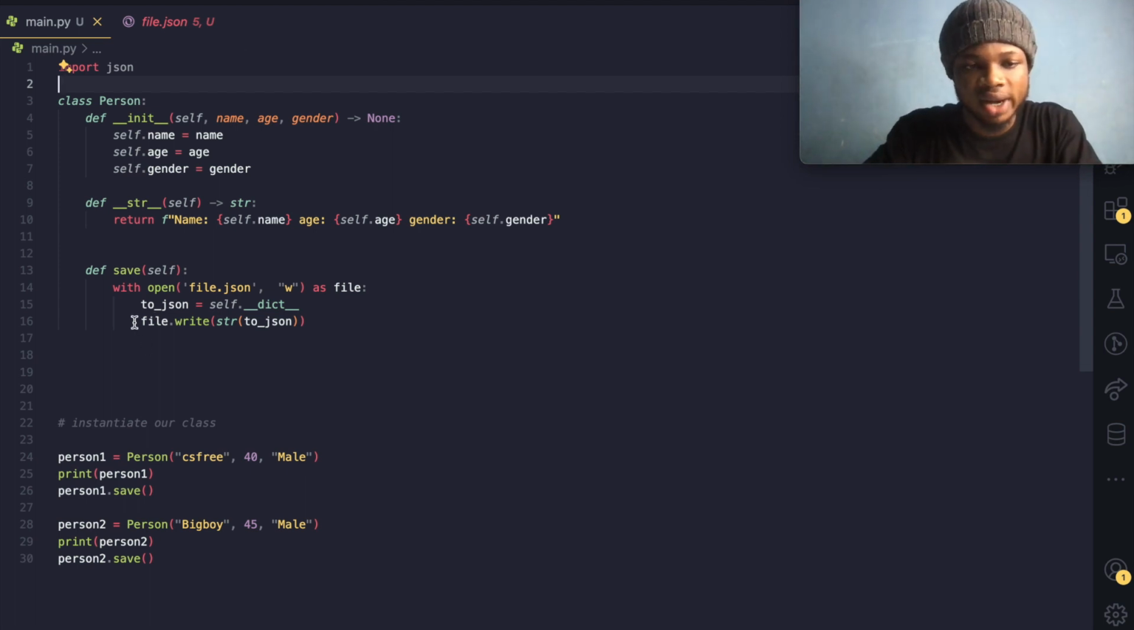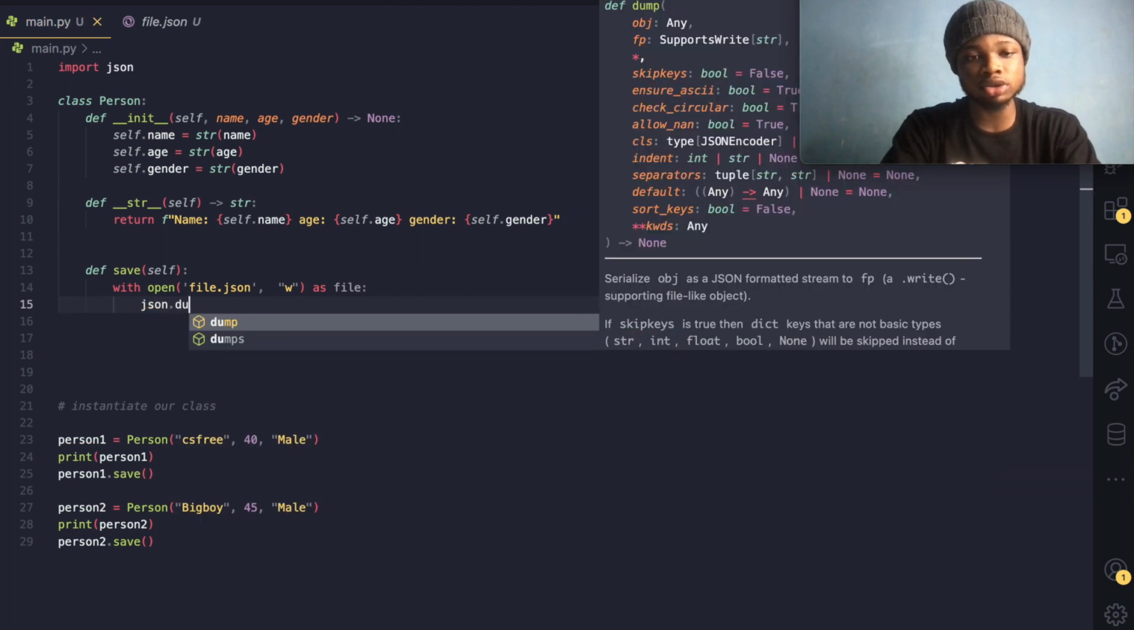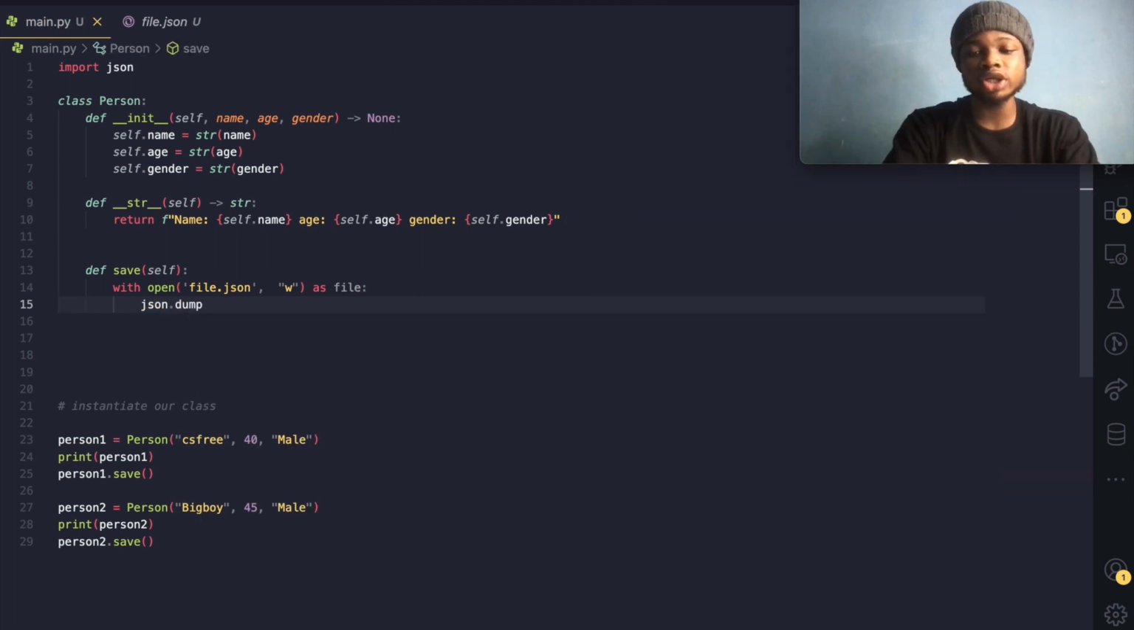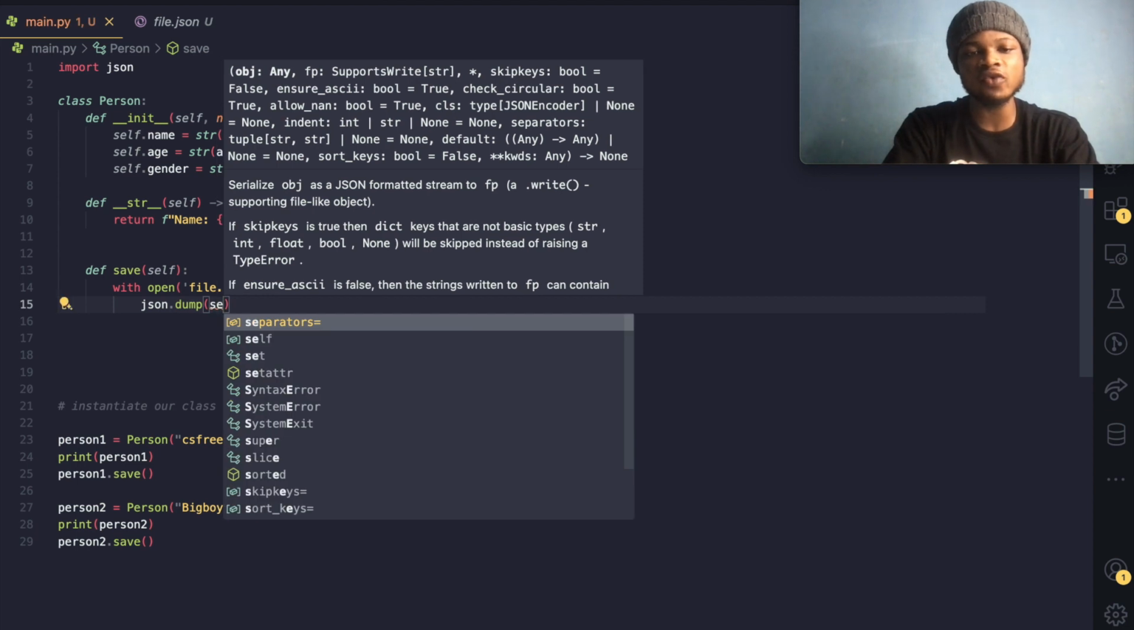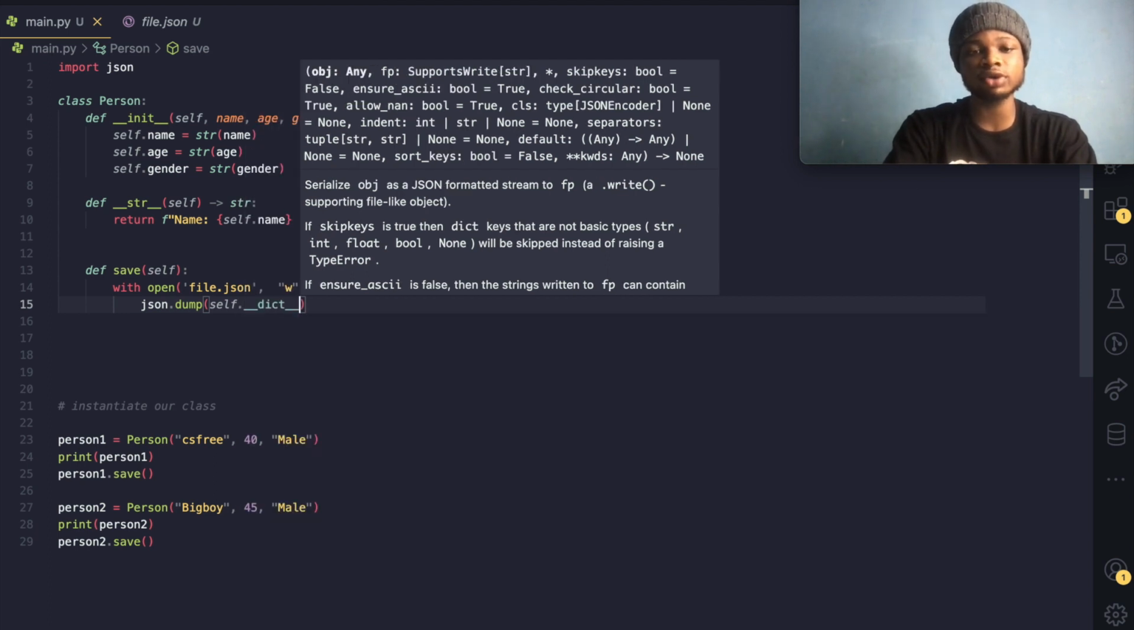So let's go over to our save method and take this off. We utilize a Python dictionary to a JSON object. We're going to utilize the dump method of the JSON module, and the dump method takes an argument and an additional argument or parameter. So we're going to say JSON.dump. We're going to take the self object, but now we have to convert the self to a dictionary, right? So we could just do self.__dict__.